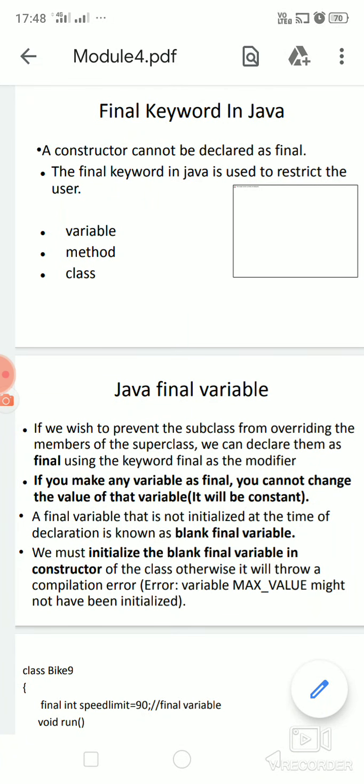Good evening. Today's class is about the keyword final used in Java. Before we move into the topic, we should understand why we are going to use the final keyword, and what is the importance of the keyword in the program. So, for understanding it better,